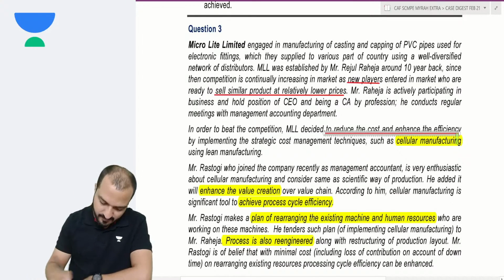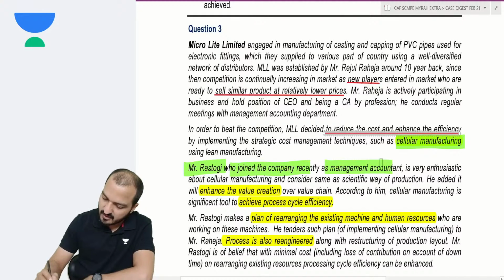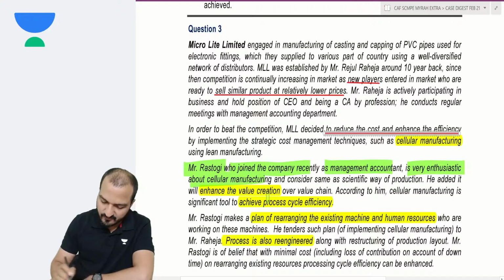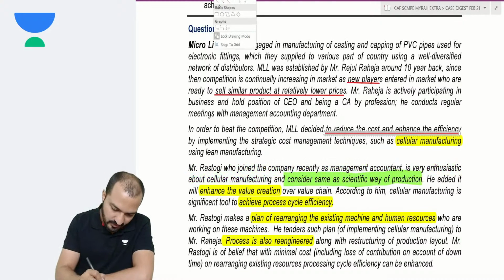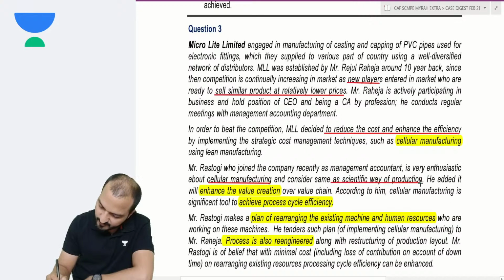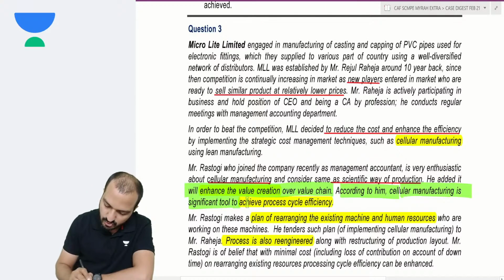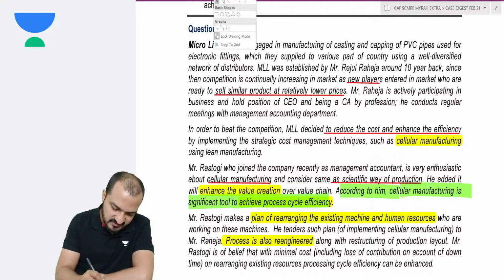Let's see. So they are suggesting to implement cellular manufacturing. Mr. Rastogi, who joined the company recently as management accountant, is very enthusiastic about cellular manufacturing and considers the same as a scientific way of production. He added that it will enhance the value creation over the value chain. According to him, cellular manufacturing is a significant tool to achieve process cycle efficiency.